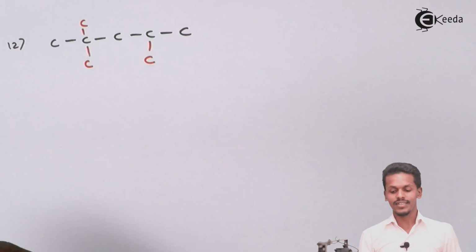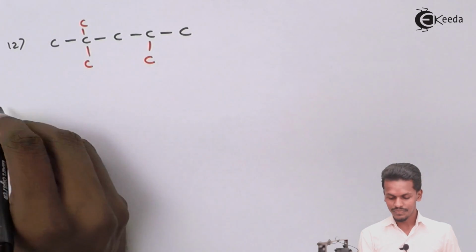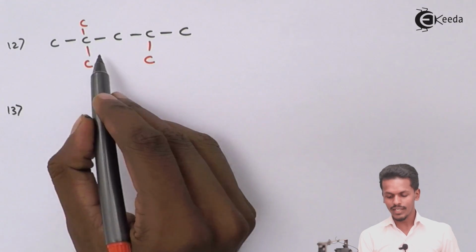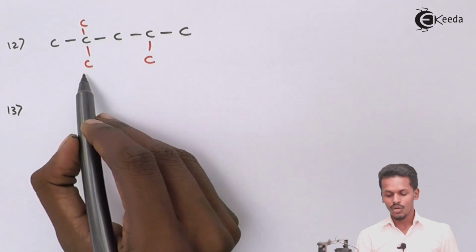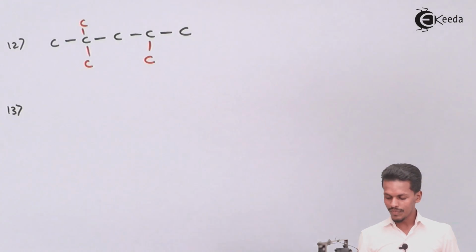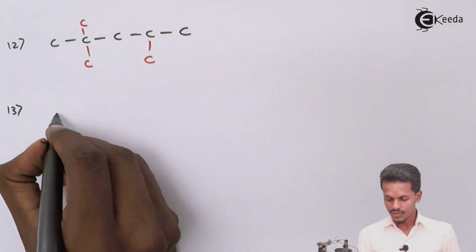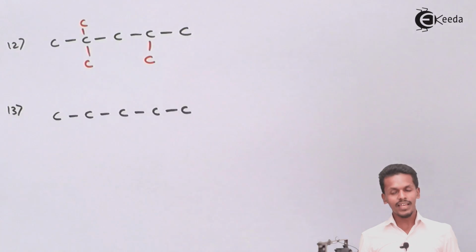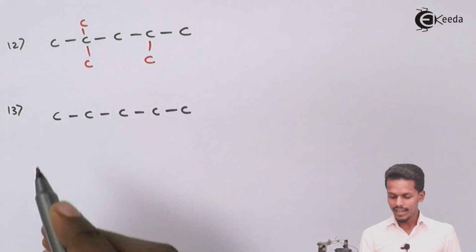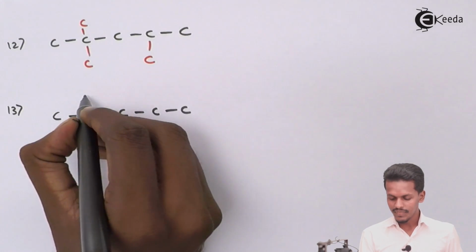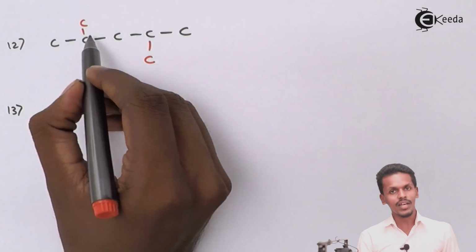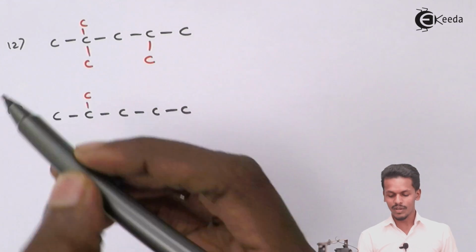And talking about the 13th one, let us consider the 13th to have the carbon attached over here. Suppose that carbon is attached over here, so in that case what we could find is 1, 2, 3, 4, 5. Suppose 5 carbon atoms are attached to each other, and in this case if C is attached over here, this is a neo carbon atom that we have got, because that has been attached to 4 carbon atoms.